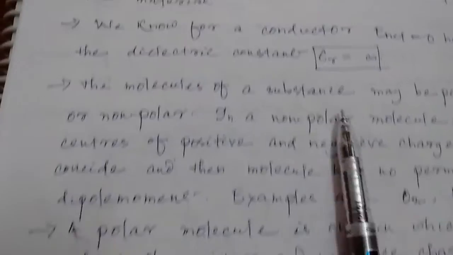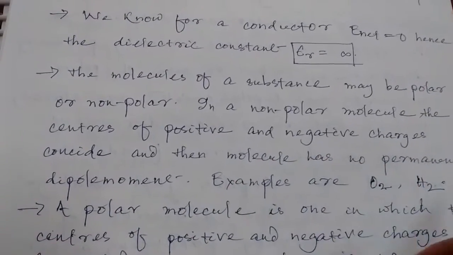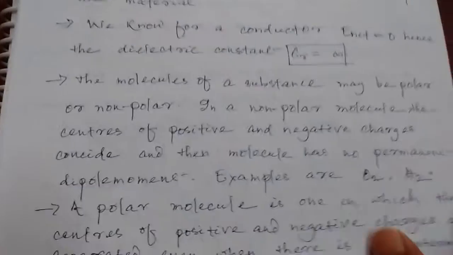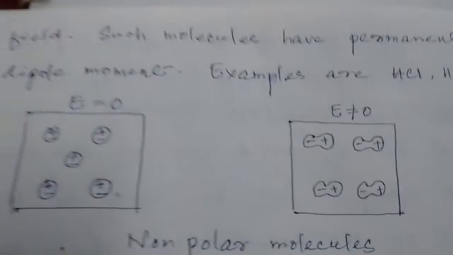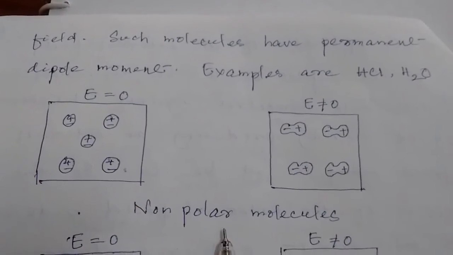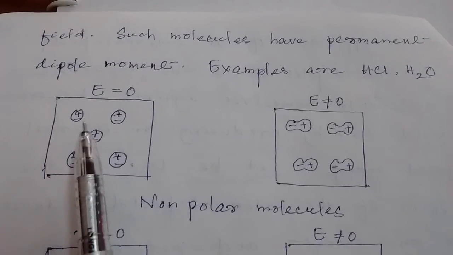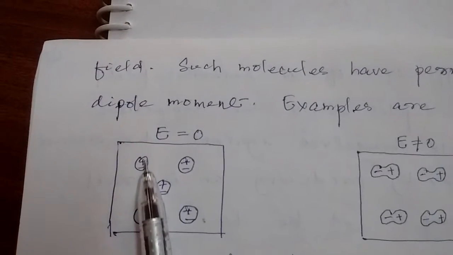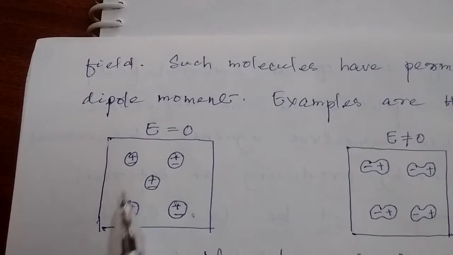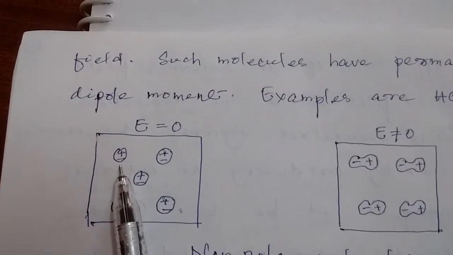So now there are two types of dielectrics. One is polar, another one is non-polar. Take a look at this figure. First consider non-polar. What is a non-polar molecule? Plus minus means this is a molecule.